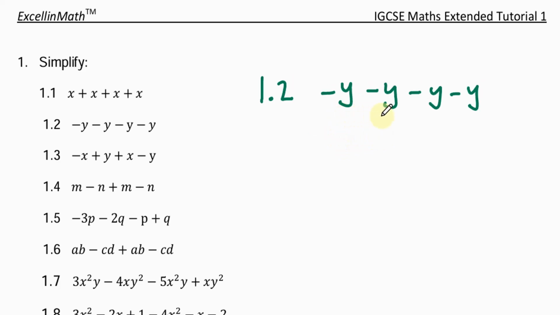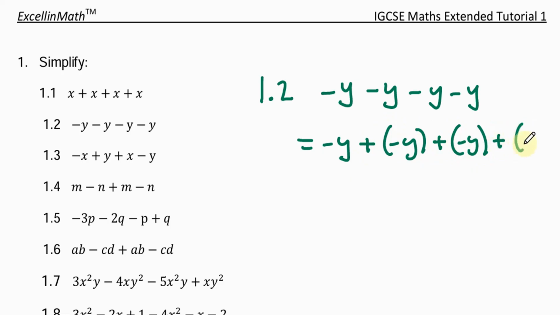The first thing to note about this expression is that it can also be written as follows: minus y plus negative y plus negative y plus negative y. Remember that brackets mean multiplication, so a plus times a minus will give us a minus again. So this expression is identical to the original.